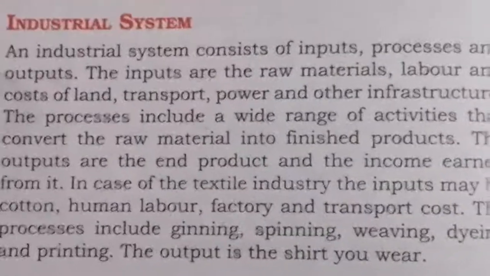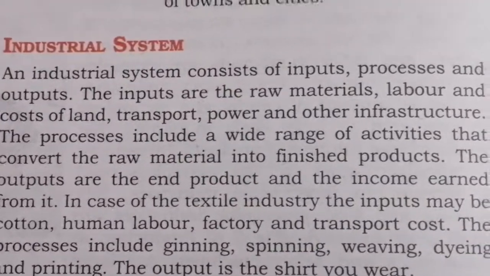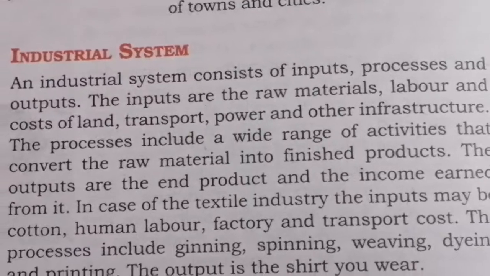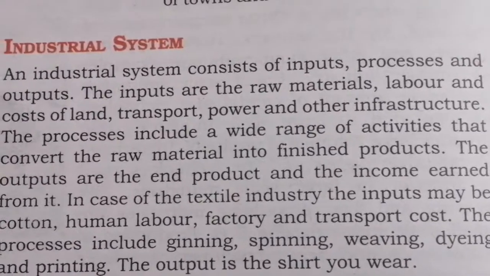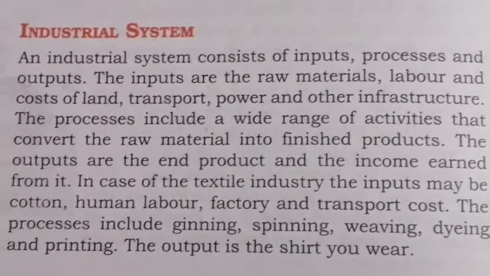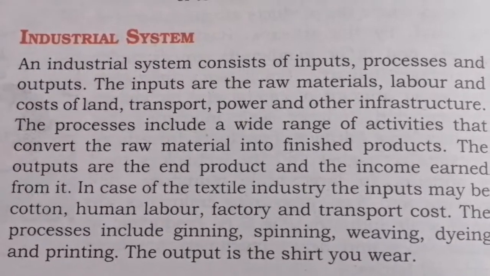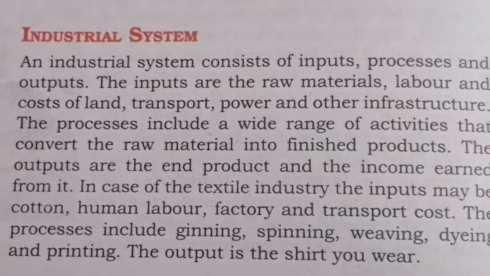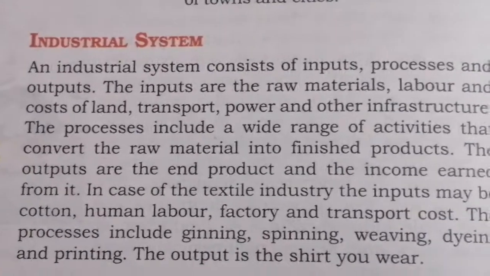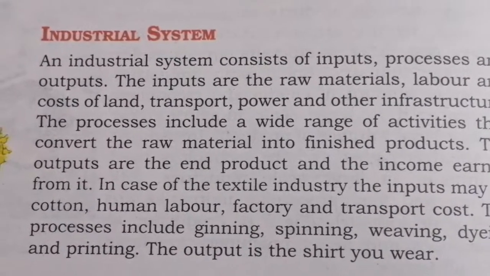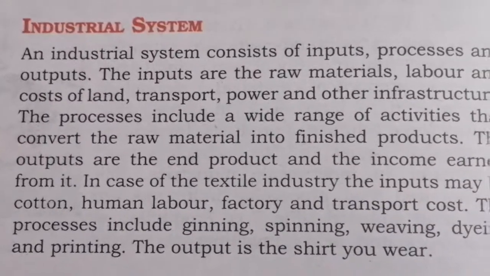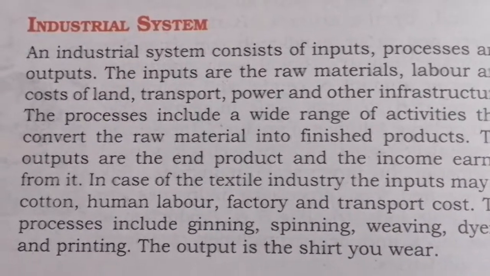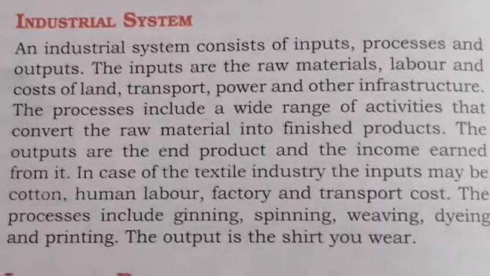So the inputs, what are the inputs? They are the raw material, labor and cost of land, transport, power and other infrastructure. All these are your input, whatever you give inside. Then, as you learn in your computer, IPO cycle, have you learned? Input, process, output. In the same way, you give input and you have to process it. So what are the activities in processing?